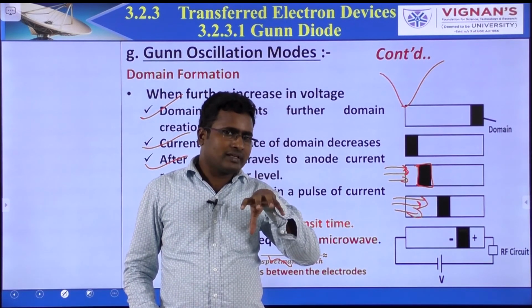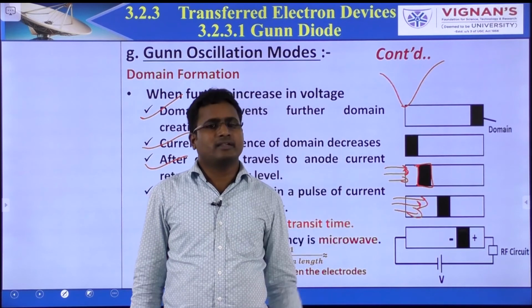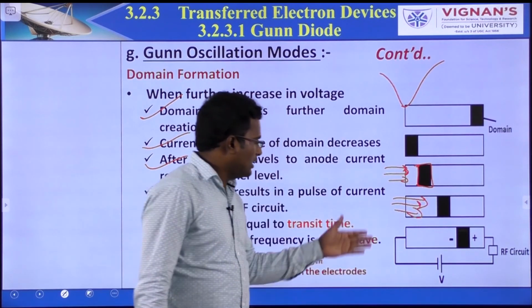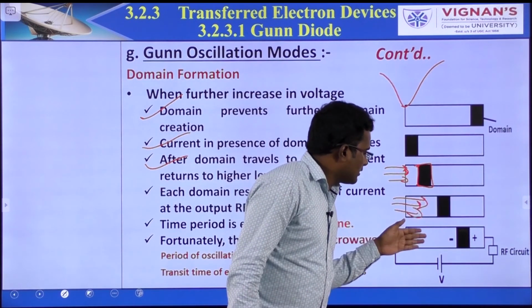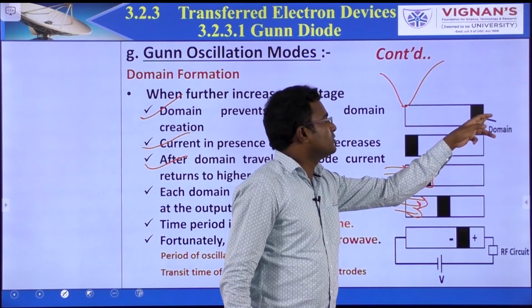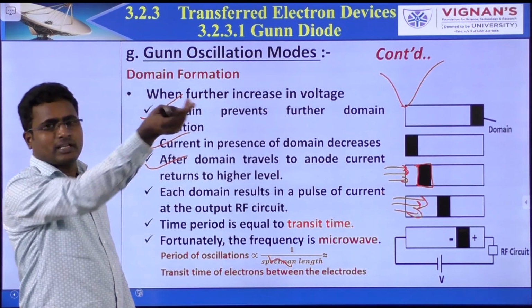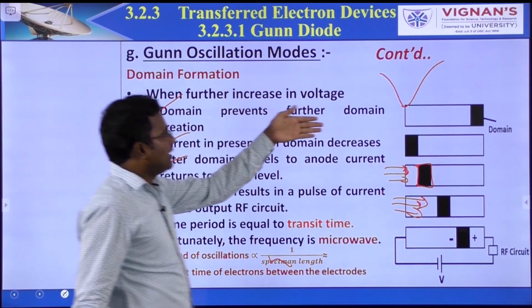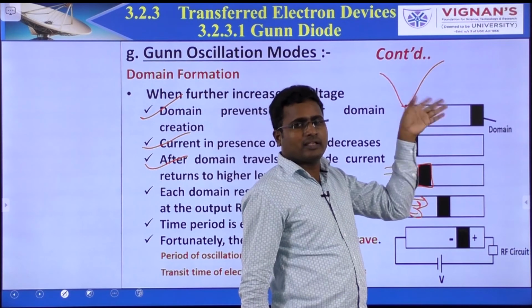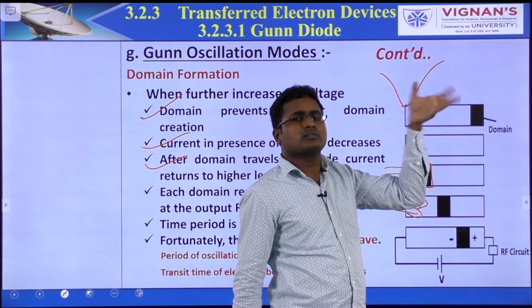If the domain reaches the anode, the current increases. Once it reaches the anode, there is a chance for electrons to enter, so the current increases.